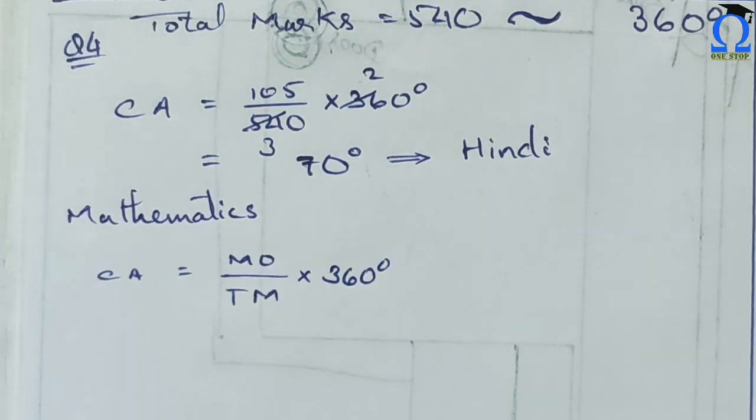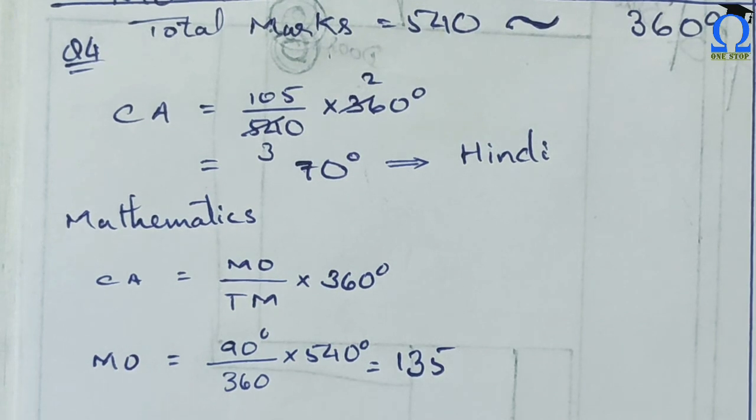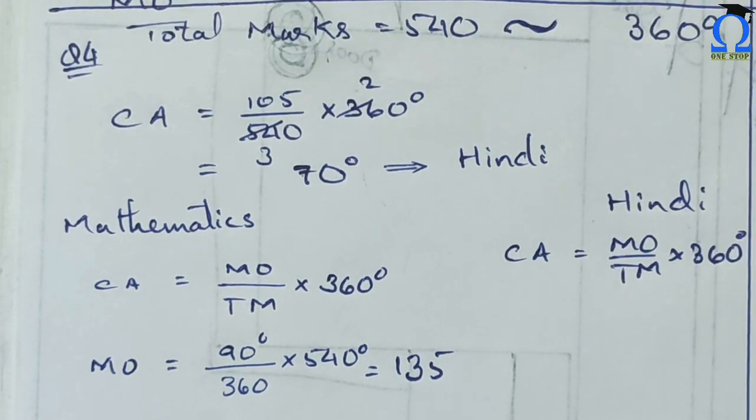First for mathematics, so we will again apply the same formula here, that is central angle is equal to marks obtained divided by total marks into 360 degree. Okay, but here we need to find the marks obtained. So for that, like this, you'll put the value and get the answer. So 135 marks we have got in mathematics. Similarly, we'll do the same for Hindi also.